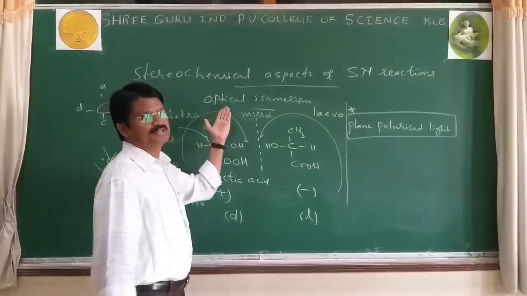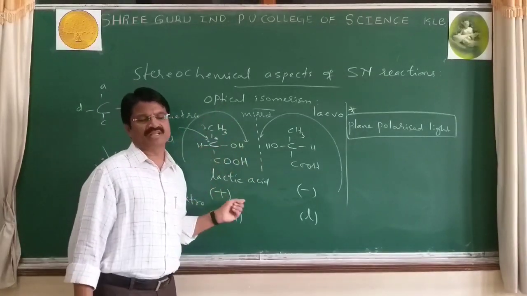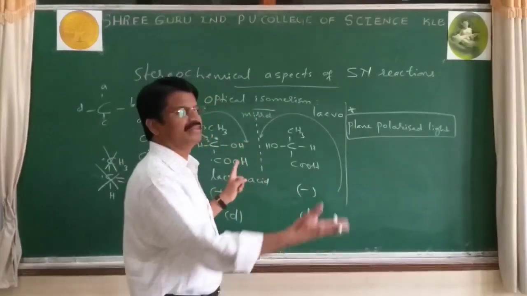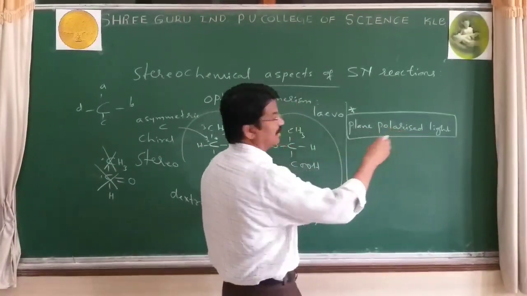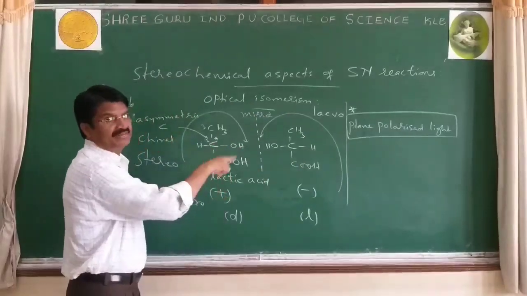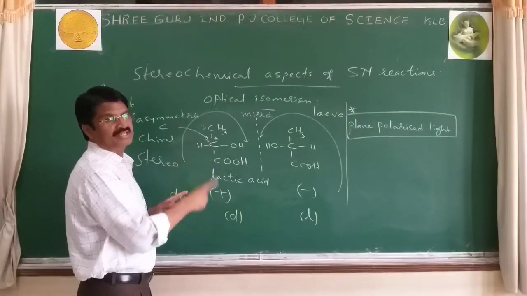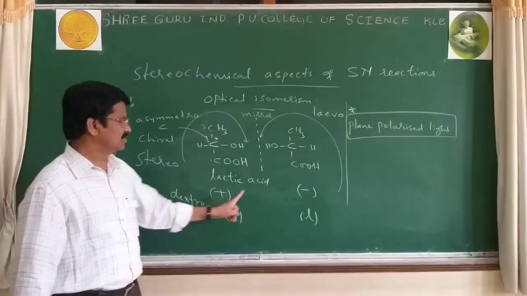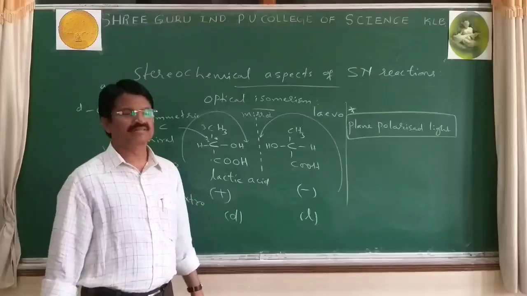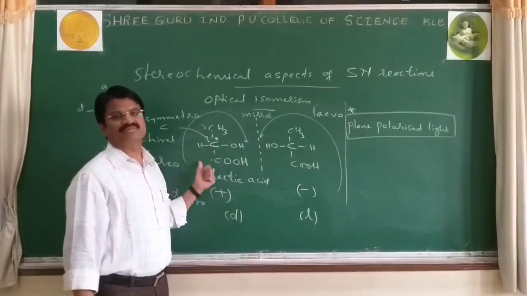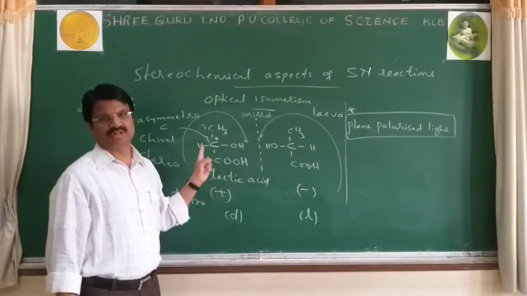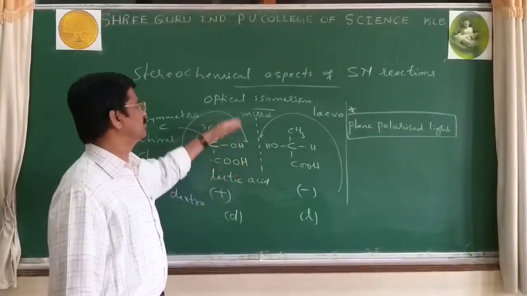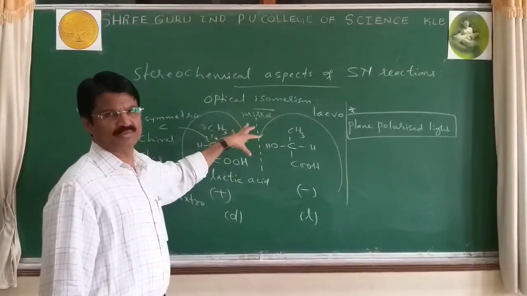The definition: compounds having the same molecular formula and the same structural formula, but differing in the direction of rotation of plane polarized light. Here the difference is plus or minus, D and L. They differ by direction of rotation of plane polarized light, and such compounds are said to be optical isomers. The phenomenon is called optical isomerism.